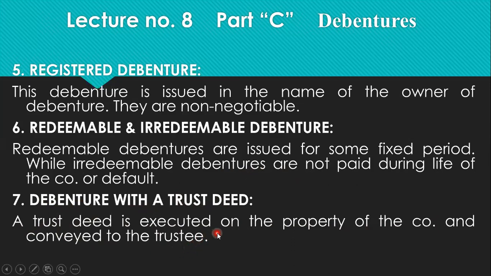Sometimes the debenture holder has no time to deal with the company, so he appoints a trustee and asks him to enter into a contract with the company and give a loan to the company, get the debenture, and some property of the company will be converted into trust. That property will be under the supervision of the trustee that is appointed by the debenture holder. So it is also just like a mortgage. Your investment, your loan will be secured here.